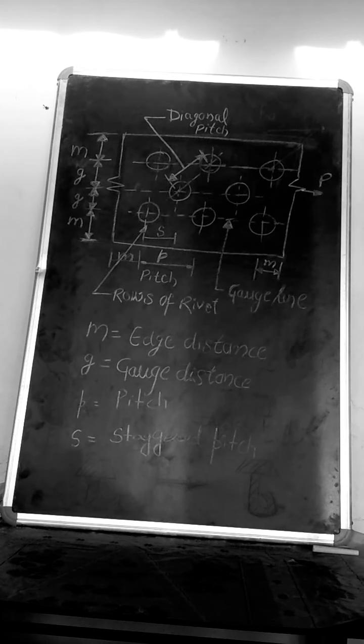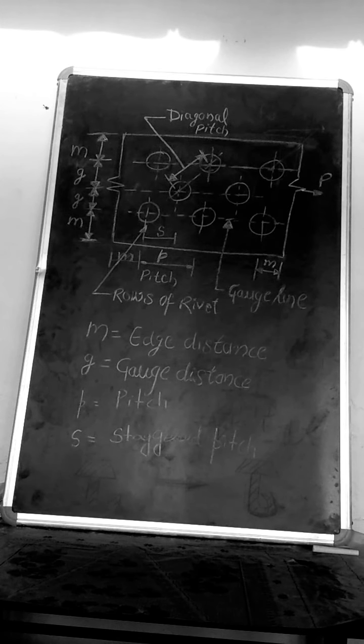Next is gross diameter of the rivet or effective diameter. It is the diameter of the body of the rivet after driving. It is considered equal to the diameter of the hole. It is also sometimes called the effective diameter of the rivet and designated as small d. Strength of the rivet is calculated based on the gross diameter.